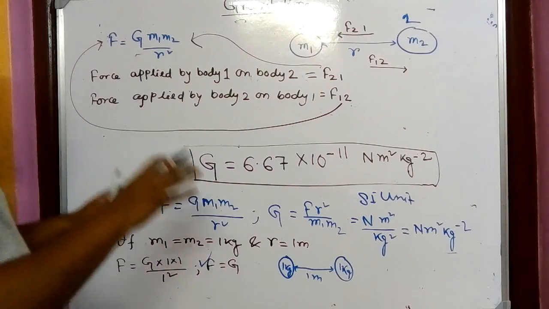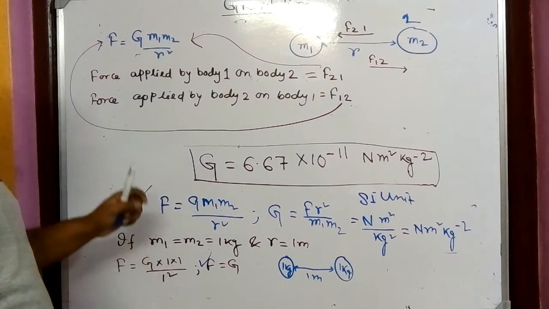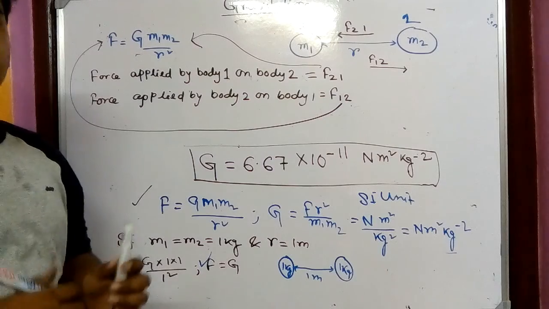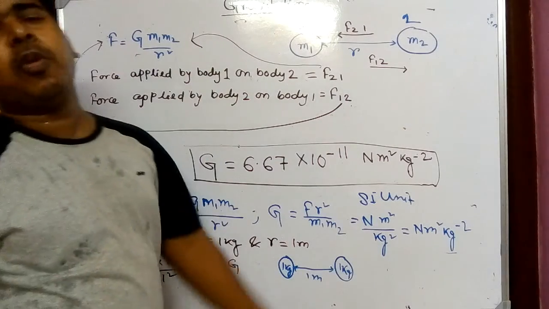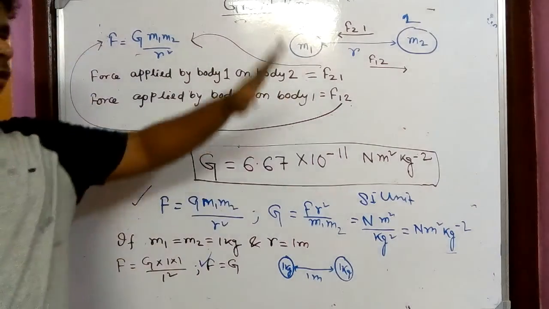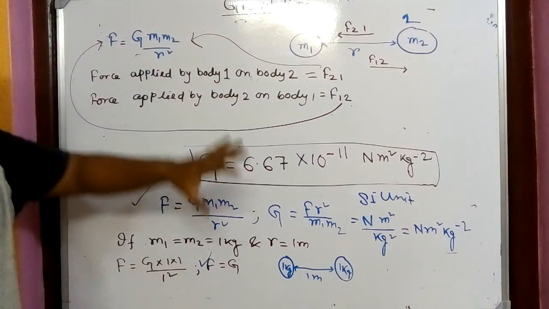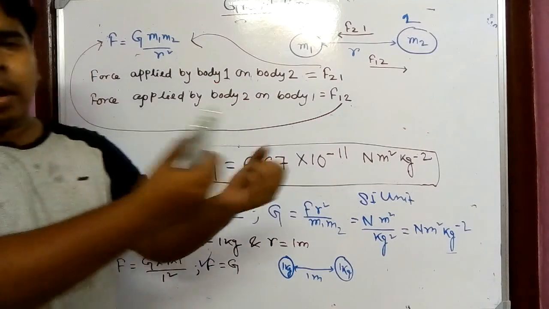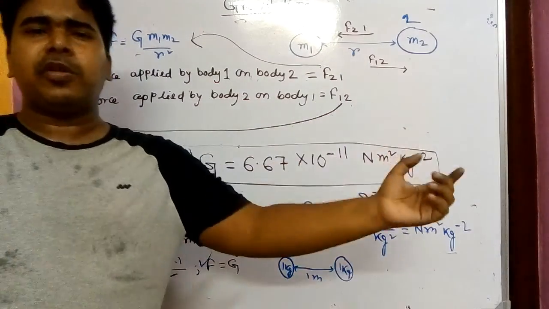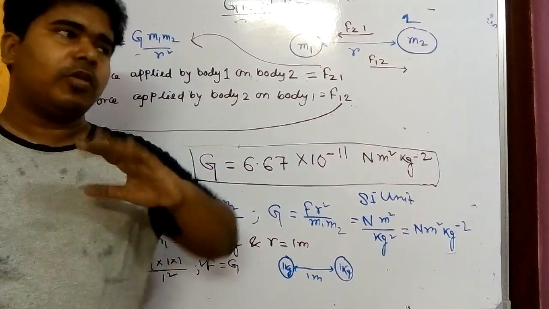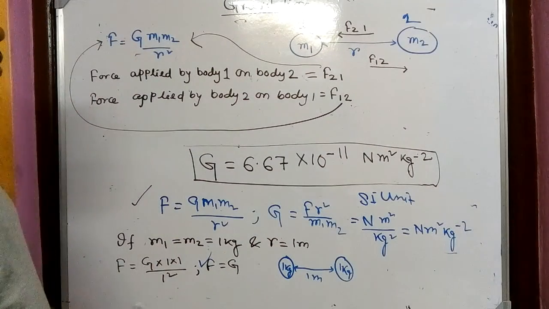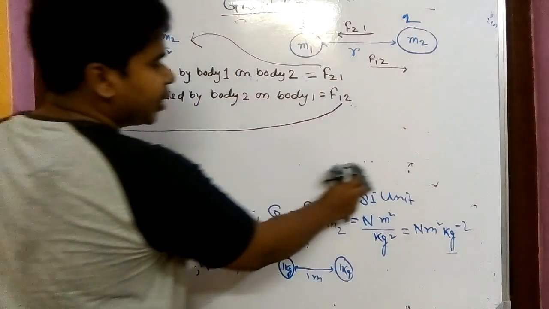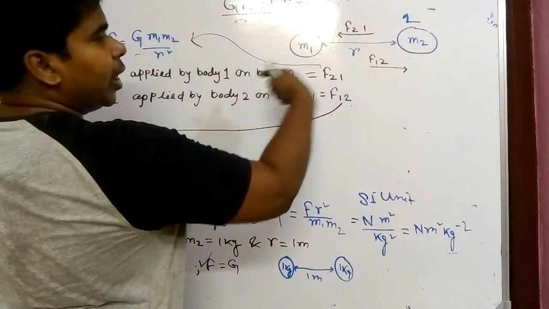From here I want to explain that the force between them, what we have calculated, will be the same for each body on the other body. They are applying the same amount of force. That means how much force I apply to another body, that much force the other body applies on me. Okay, but you see the direction is not the same. The direction is different, F21 and F12.